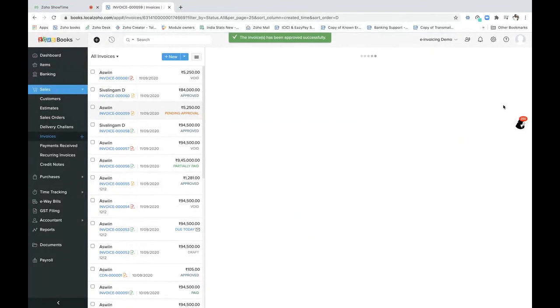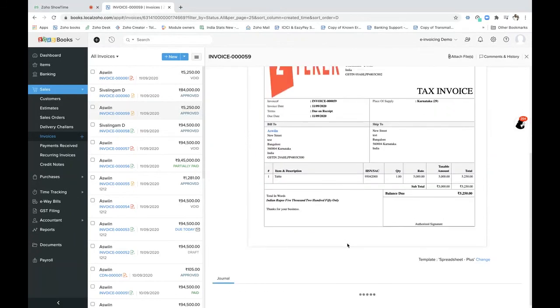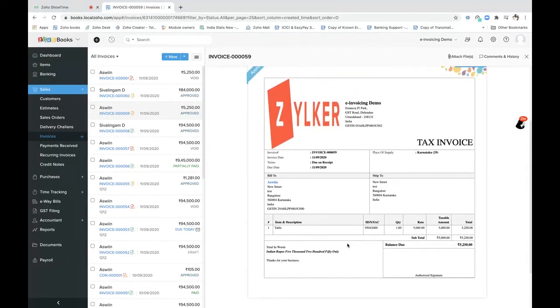Now here I'd be having an option of push to the IRP portal, right? So when I click on push to IRP portal, I'd be getting a pop-up which says generate with e-waybill details or without e-waybill details. If you click on with e-waybill details, it is going to ask you the part A and the part B, that is the necessary details which are required: the transporter name, the transporter ID, the distance and all. So once you've given that, we will be sending the details to the IRP portal and the IRP portal will send the details to the e-waybill portal. Both would be generated. That is, an IRN and an e-waybill number will be generated and displayed in your invoice, which is generated in Zoho Books.